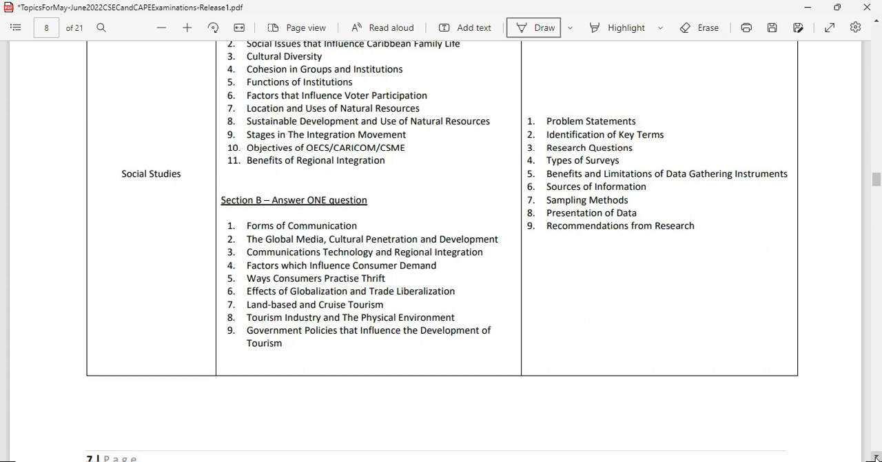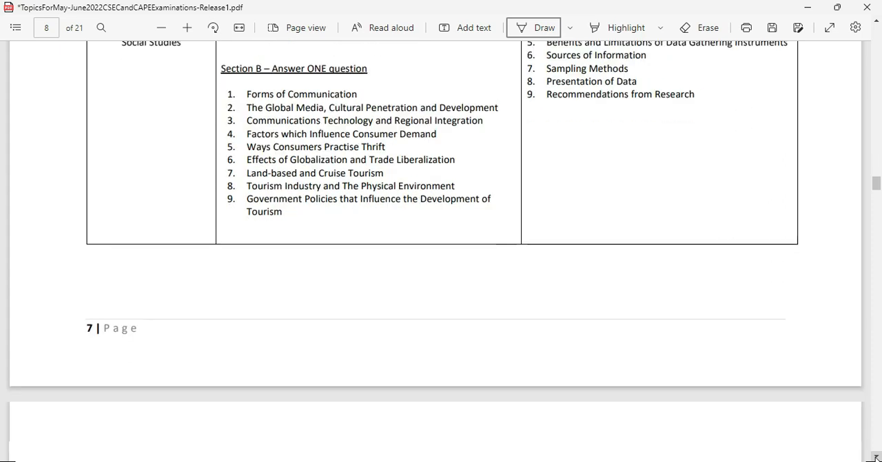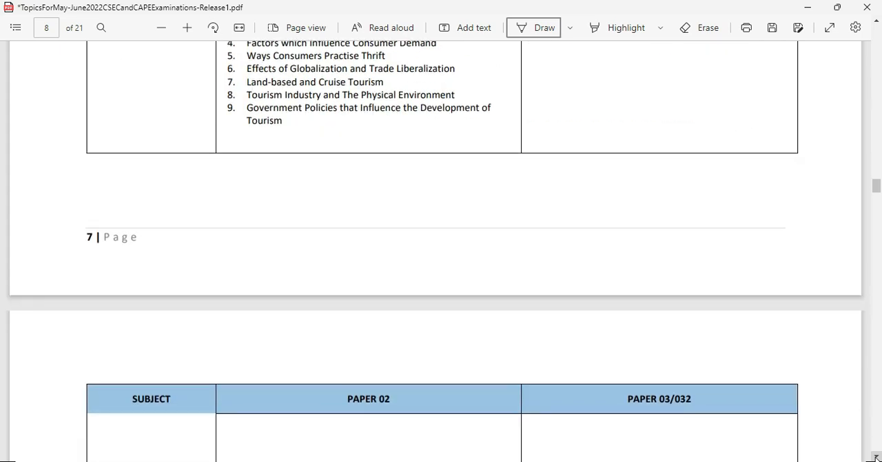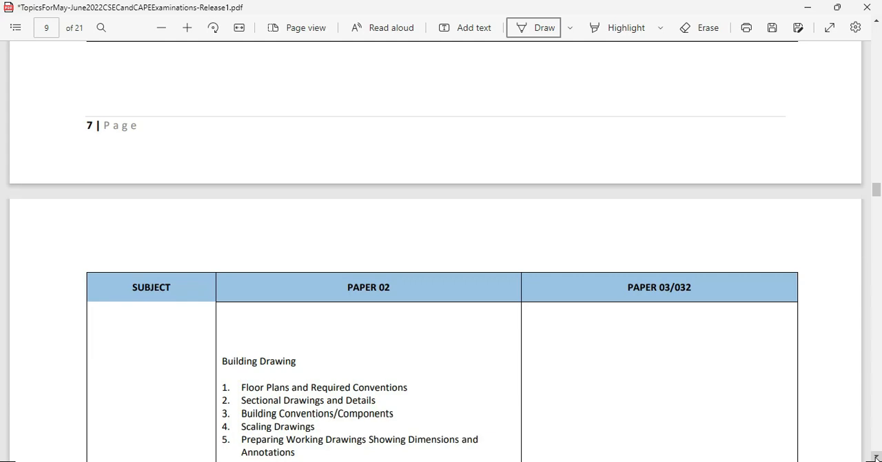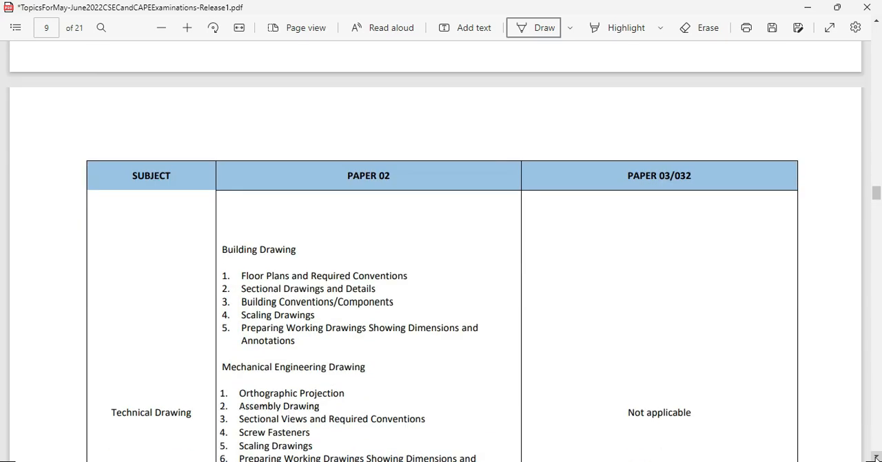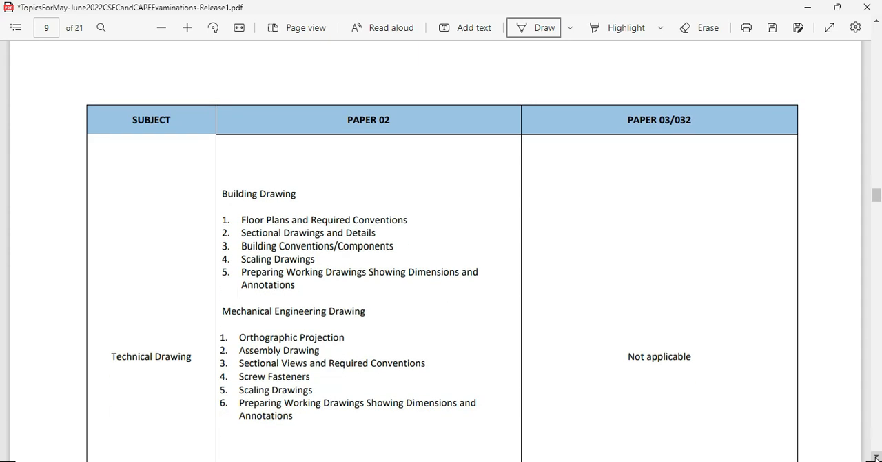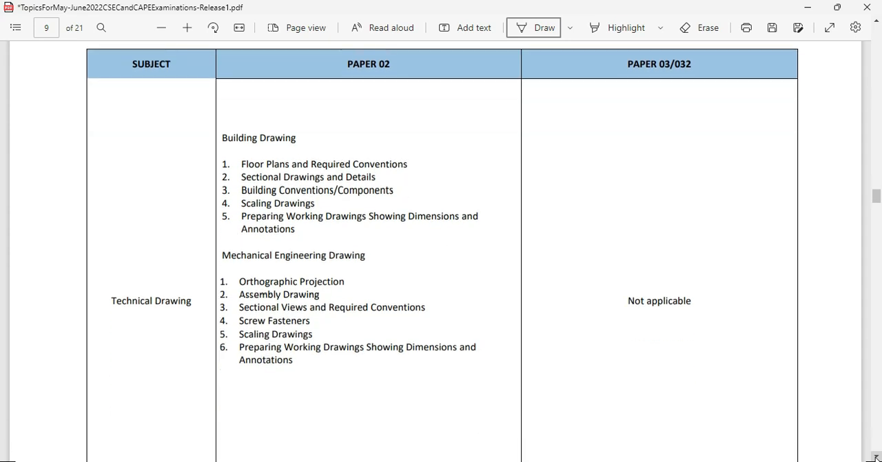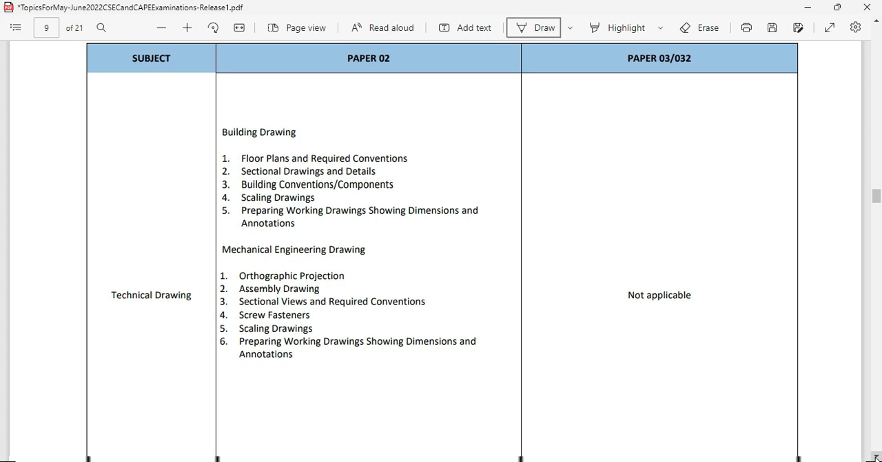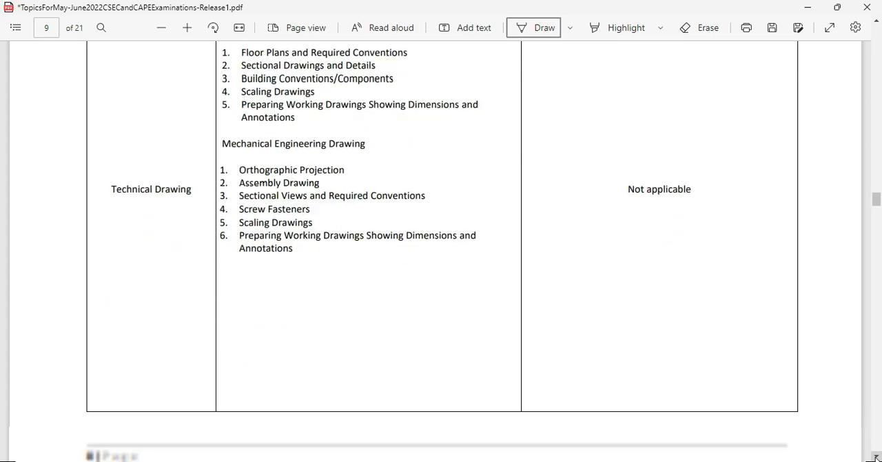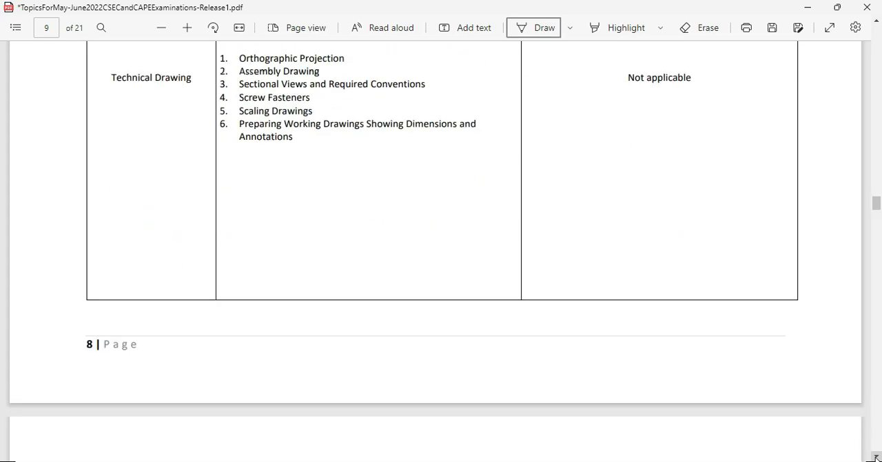Social studies is what we're looking at now. Make sure that you pause the video to look at what's there and ring up your teacher, call up your classmate, call somebody who's good at a topic and make sure that it is well covered. Technical drawing is next, and this exam does not have a paper 3, so you have to make sure that you do all the practice to make sure that you ace this examination.